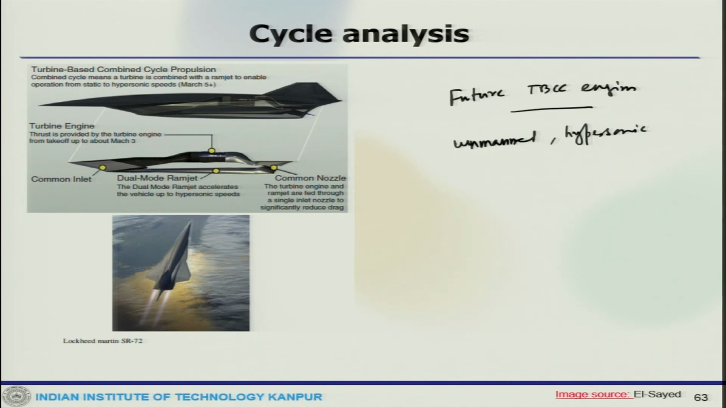It is an over-under configuration. Here is the turbine engine, here is the dual mode engine, and it will be based on the turbine TBCC cycle. The turbine engine will be used initially to take off up to Mach 3, and then this dual mode ramjet engine will accelerate the vehicle to hypersonic speed. The turbine and the ramjet engine share a common inlet that provides air supply to both, and they also have a common nozzle which is here.